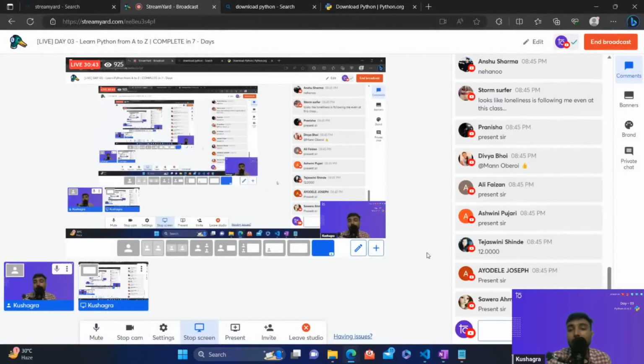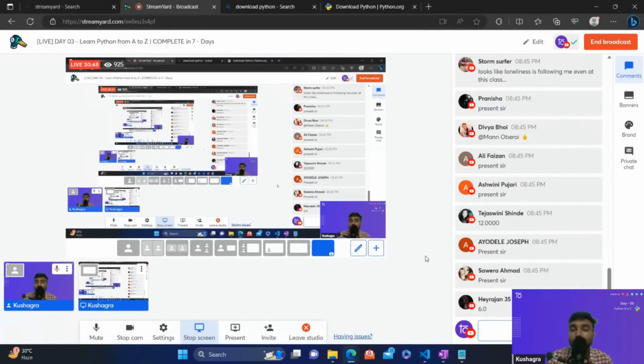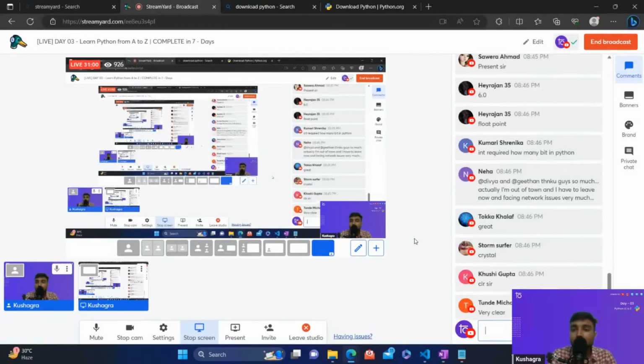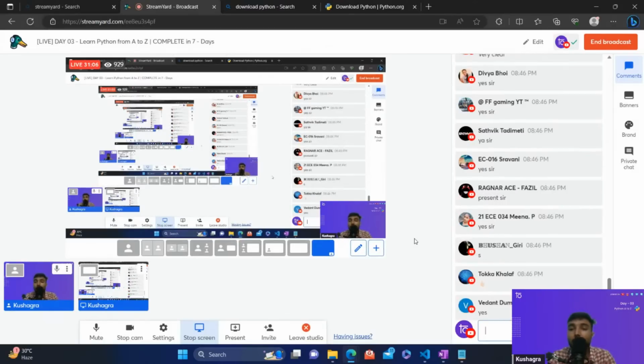So I hope that this part is clear. Is this part clear, why we are losing the data when we are converting a floating point value to an integer? Okay, some are saying crystal clear. That's great, guys.